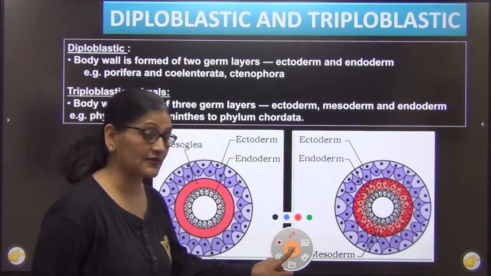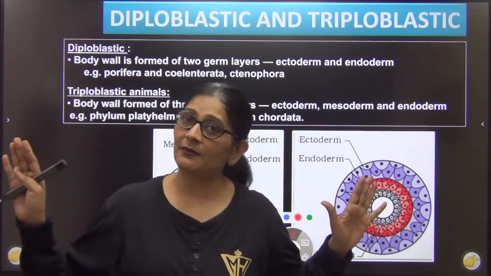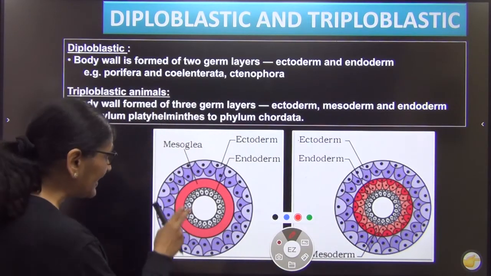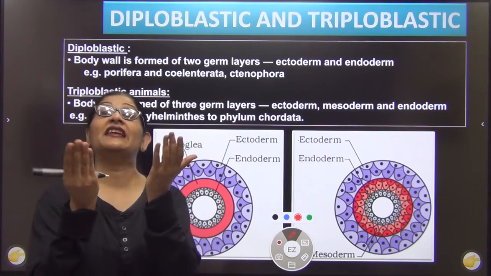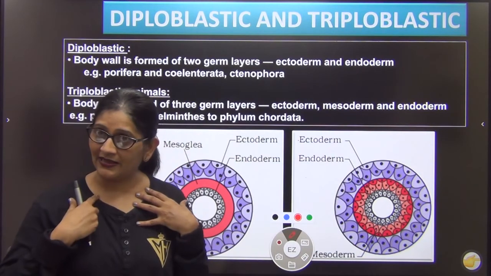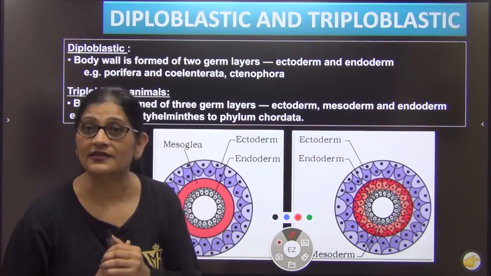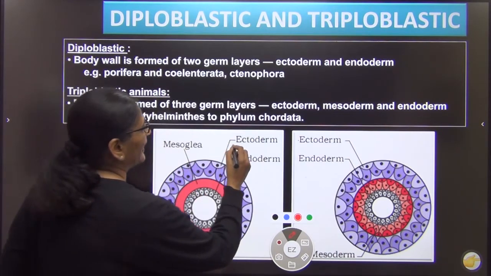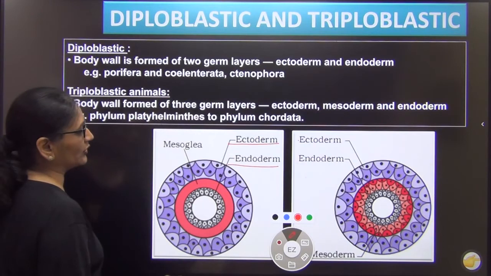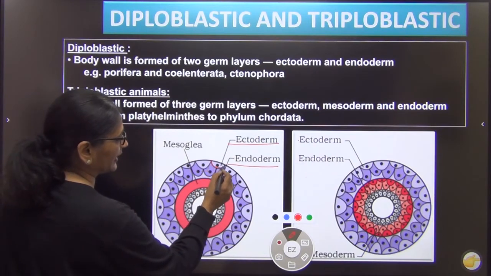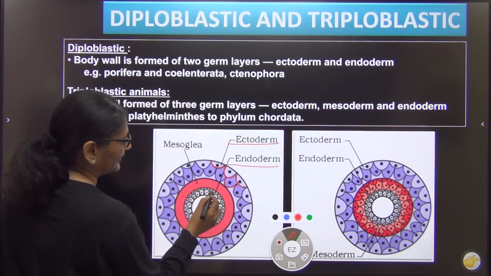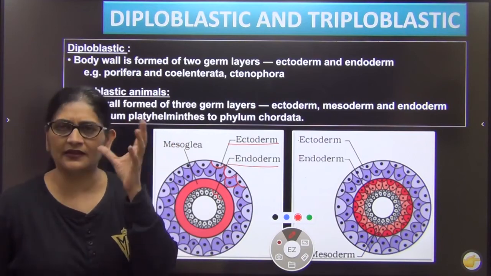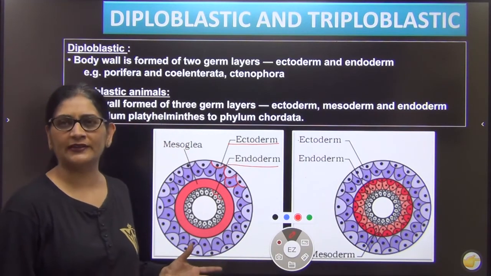Now what is this germ layers? Listen. All animals are multicellular. सारे animals की body multicellular है, right? But these cells, they are arranged in layers. We are multicellular and the cells, they are arranged in layers. If the cells are arranged only in 2 layers, the outer layer being ectoderm and the inner layer being endoderm. See here, ये purple से जो बना हुआ है, this is your ectoderm and this one is your endoderm. बीच में there is mesoglea, that means a gelatinous mass जिसको हम mesoglea बोलते हैं.